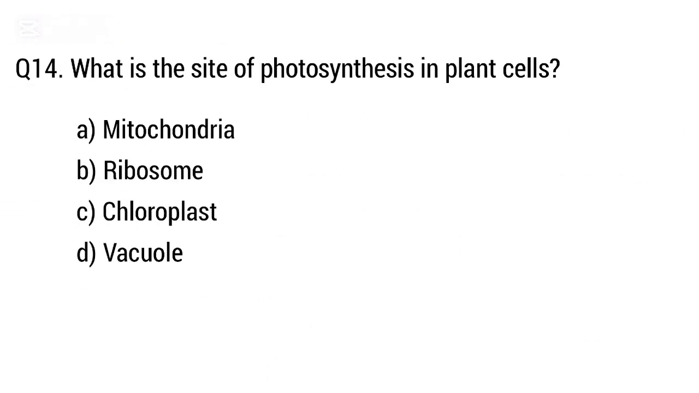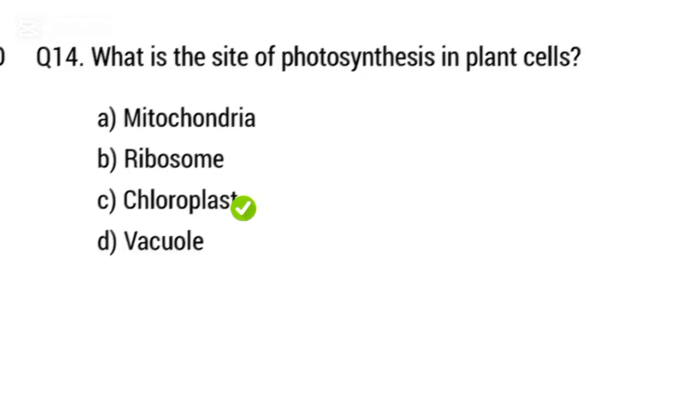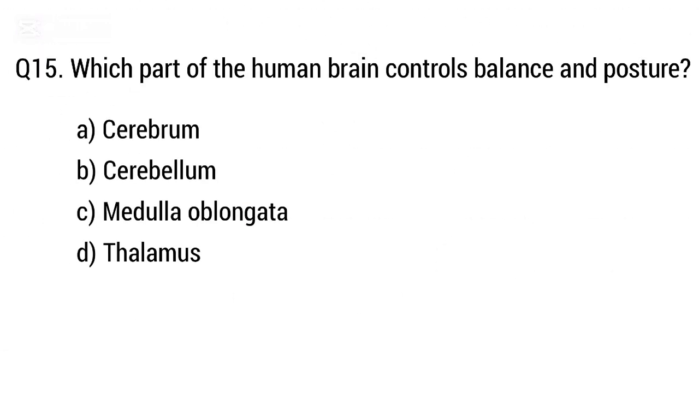Pancreas. Question 14. What is the site of photosynthesis in plant cell? Option A. Mitochondria, B. Ribosome, C. Chloroplast, D. Vacuole. But the right answer is option C. Chloroplast. Question 15. Which part of the human brain controls balance and posture? Option A. Cerebrum, B. Cerebellum, C. Medulla oblongata, D. Thalamus. But the right answer is option B.